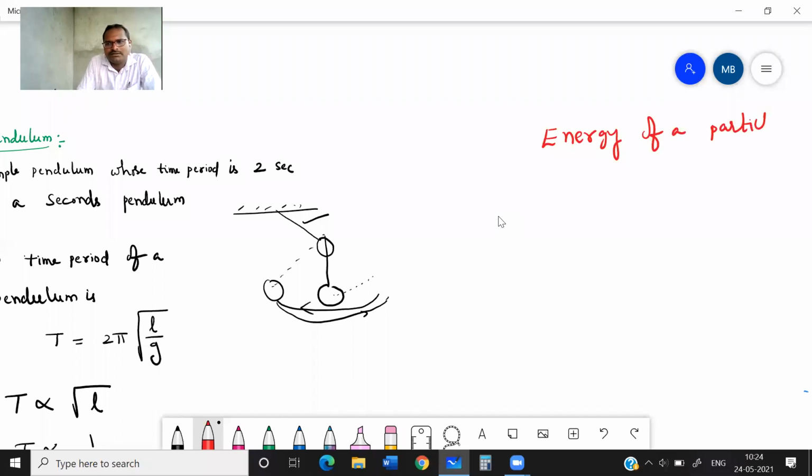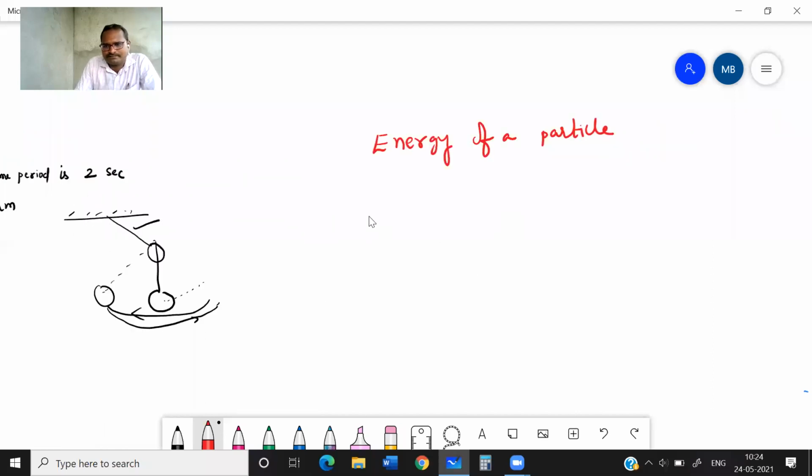Energy means, for example, you take a block, a simple pendulum, or a spring block system which is oscillating. Due to its position and due to its motion, you will have two types of energy. One is potential energy, another one is kinetic energy.